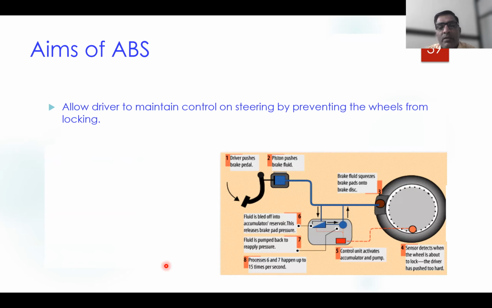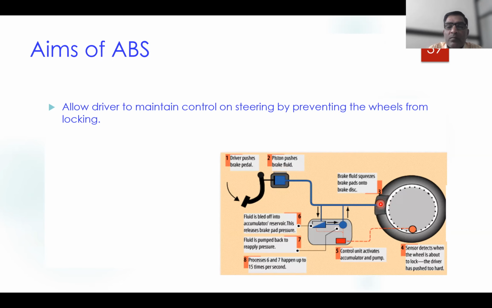Here is the master cylinder, which pushes brake fluid so that the brake pads press onto the brake disc. The wheel cylinder is provided here.